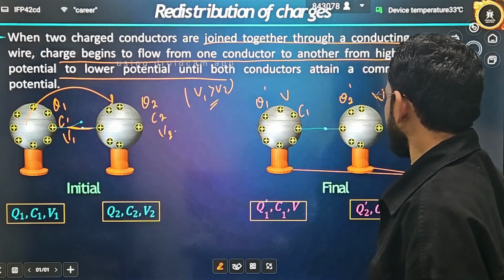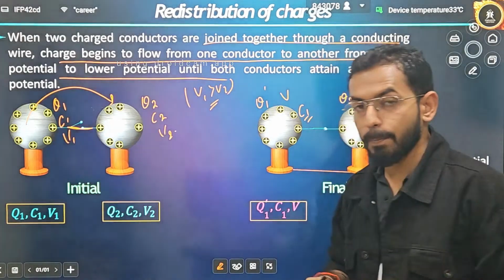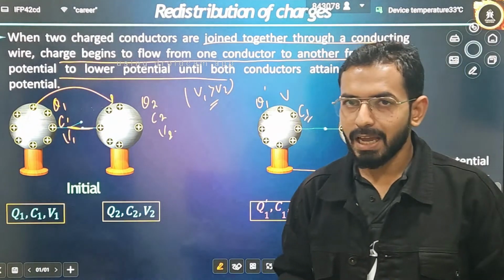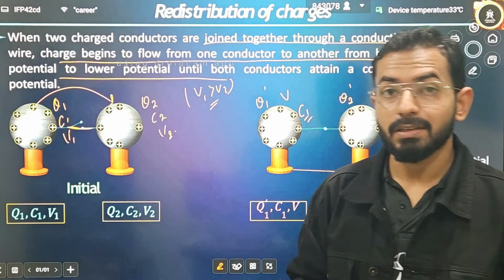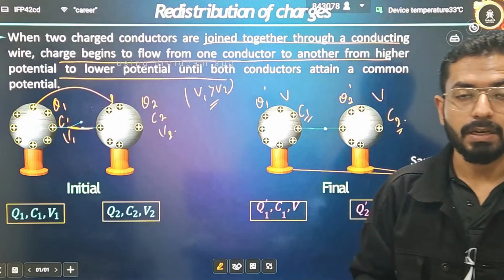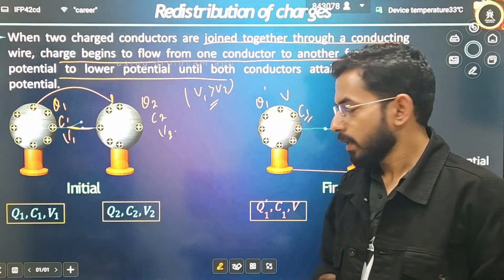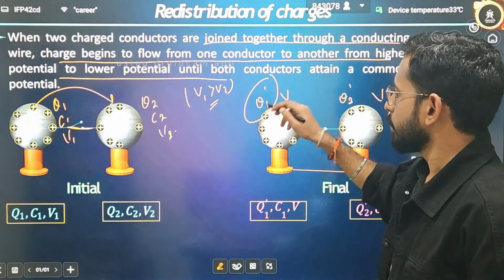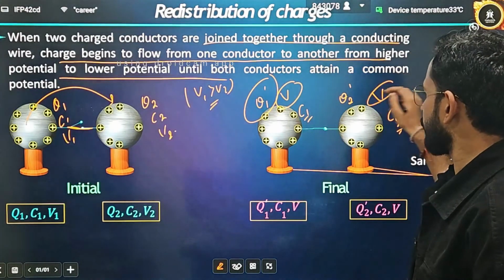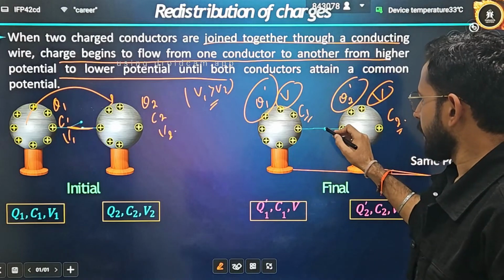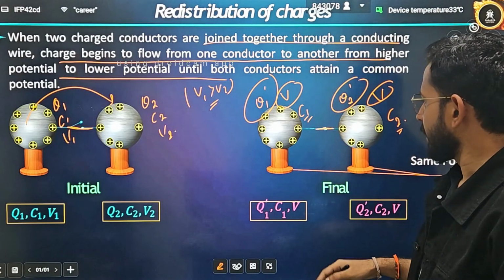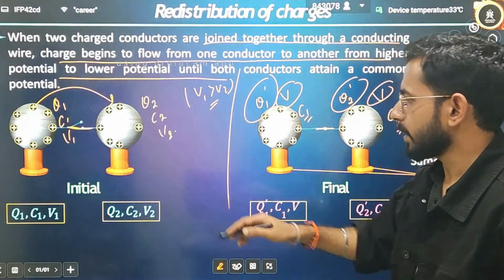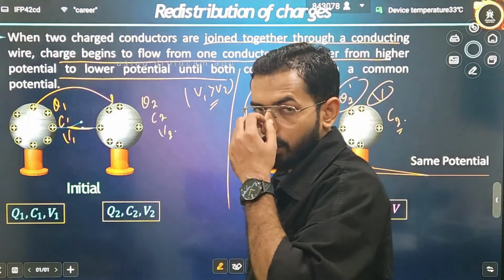Capacitance will remain the same because capacitance is not dependent on the potential and the charge. I have already told you, because capacitance is an independent quantity. This is the capacity of a capacitor. Now the interesting thing is how we will calculate Q1 and this common potential. You can see that it has been connected and the final parameters are like this. So now we will be calculating all the things.